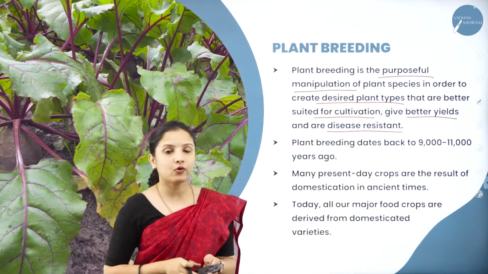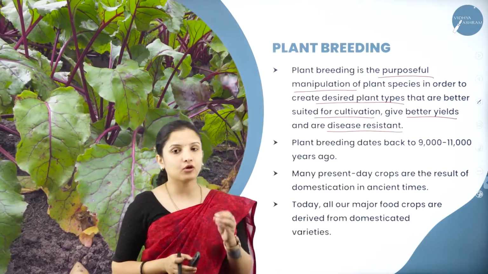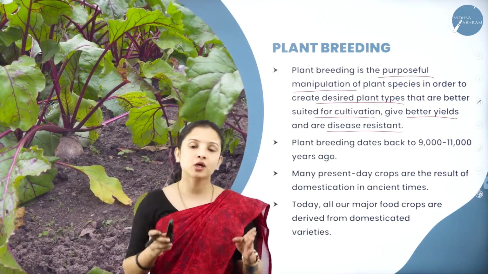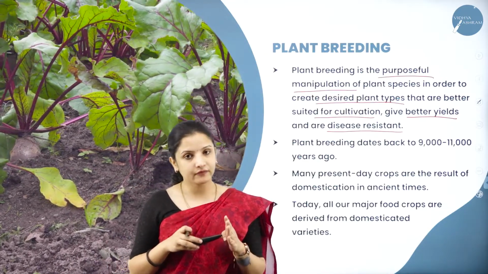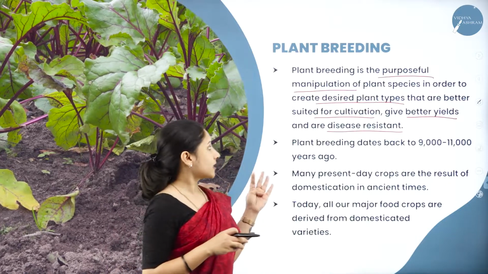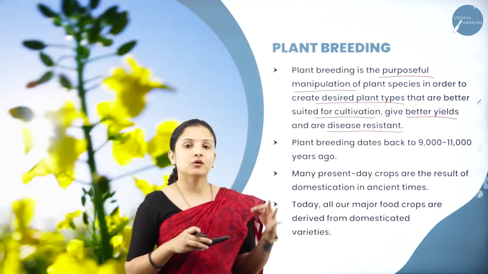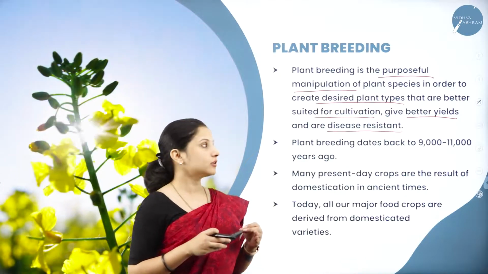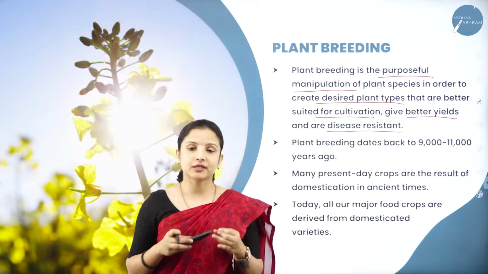So in plant breeding, what a farmer or a breeder usually does is choose two plants which are healthy, which are able to grow in almost all environmental stresses, which are able to give better yields, which are easy to cultivate in different regions or terrains, and which are resistant to diseases.